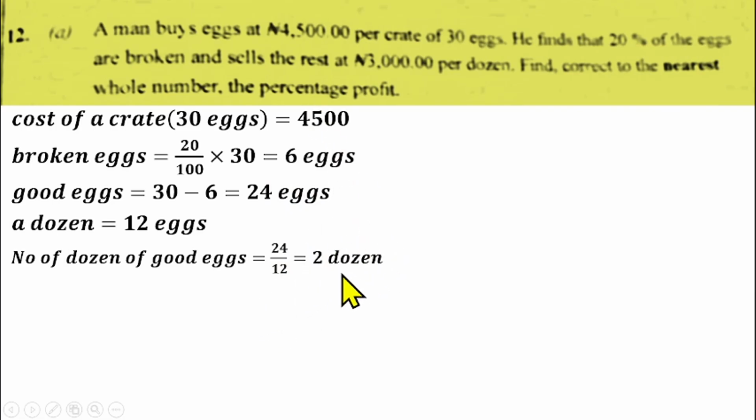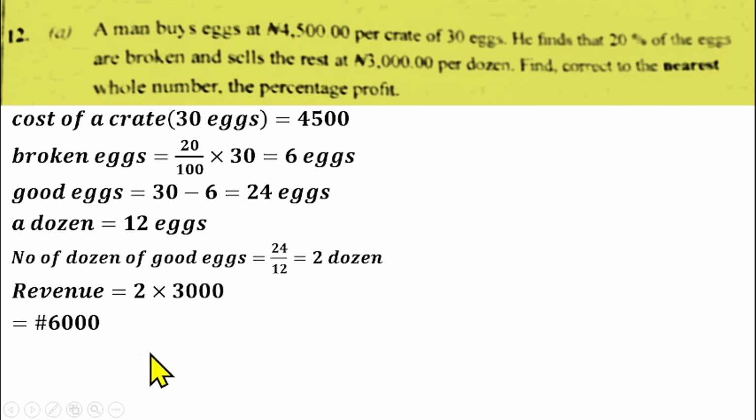So the 2 dozen were sold for 3,000 per dozen. So that means the revenue that will be made will be 2 dozen times the amount that each dozen was sold for. That will be 3,000. So that means the revenue will be 6,000. So to know the profit made, that will be 6,000 minus the cost of the crate, which is 4,500. So the profit will be 1,500 naira.